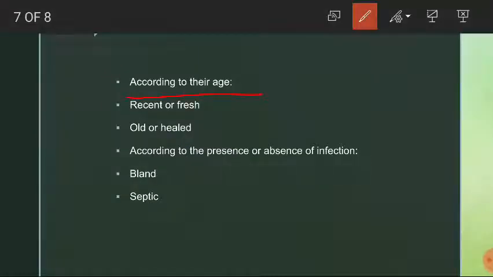According to their age, infarcts are classified as recent or fresh infarct, or old or healed infarct. And according to the presence or absence of an infection, they are classified as bland and septic. What do you mean by bland? Most of you will be confused about what bland is. Bland is nothing but the absence of microorganisms in an infarct. When there is an absence of microorganisms, it is called a bland infarct. Whereas a septic infarct, we all know septic means there is infection by a microorganism.